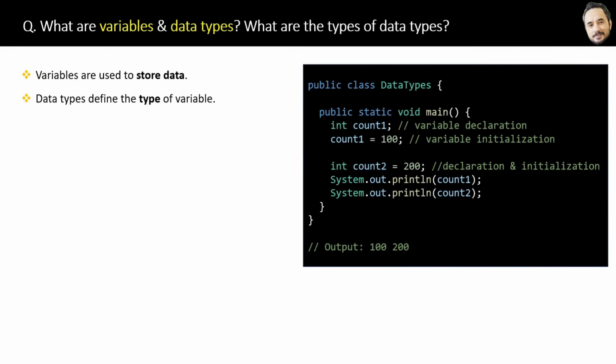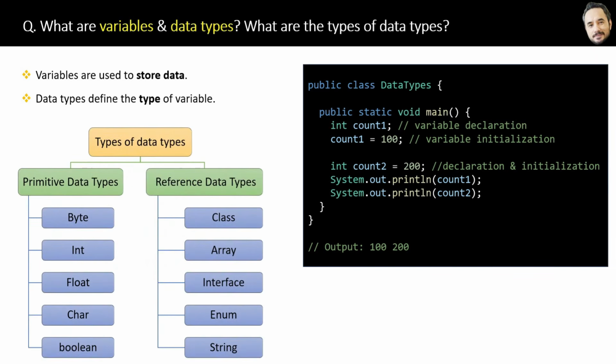Now how many types of data types are there? See, here are the two main categories of data types, primitive data types and reference data types. But these are categories, like electronics is a category, but the actual products are TV, fridge, mobile. These are actual products.